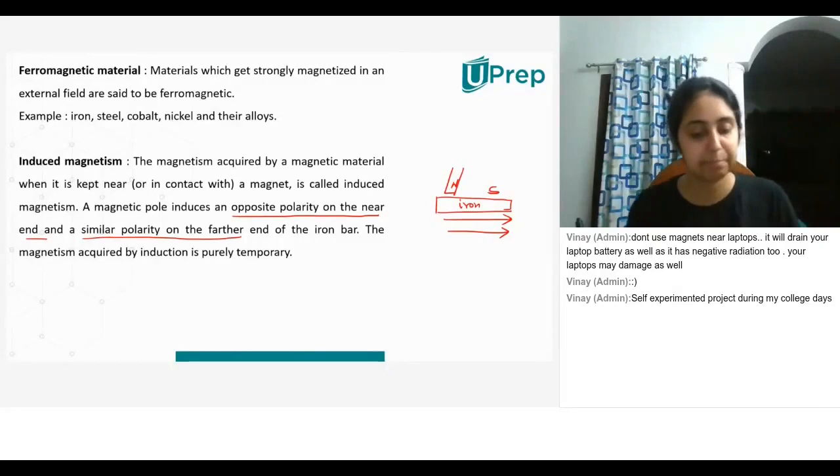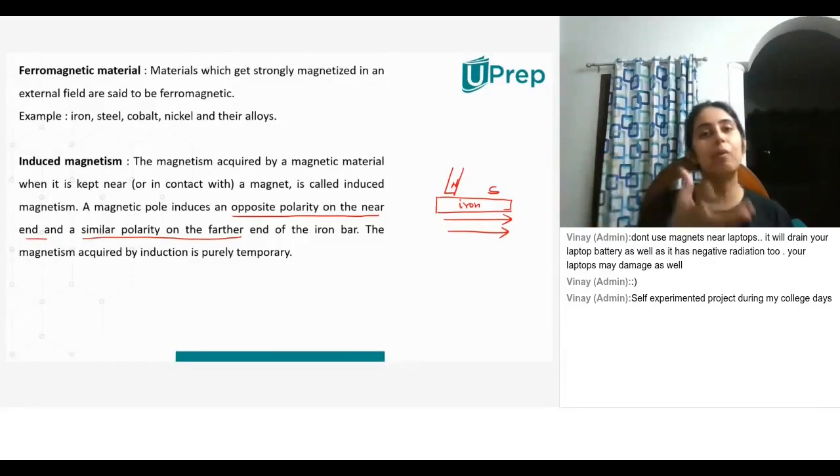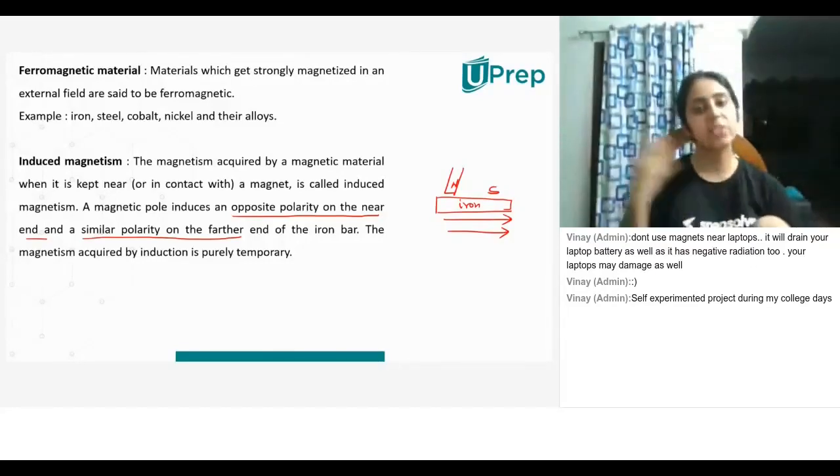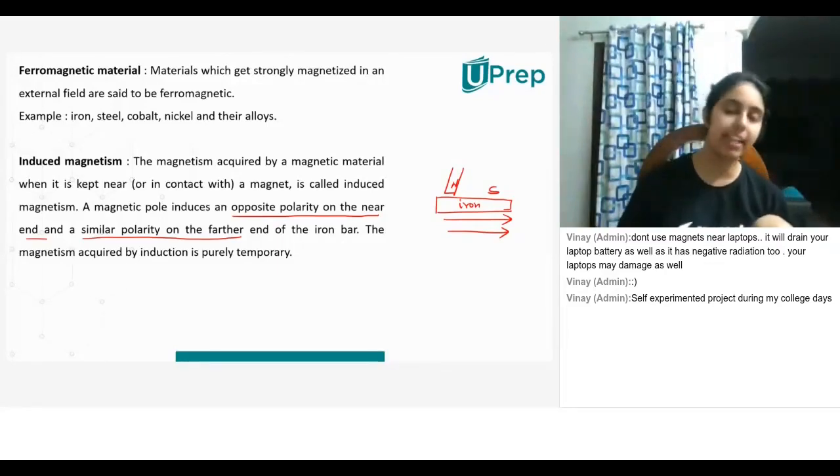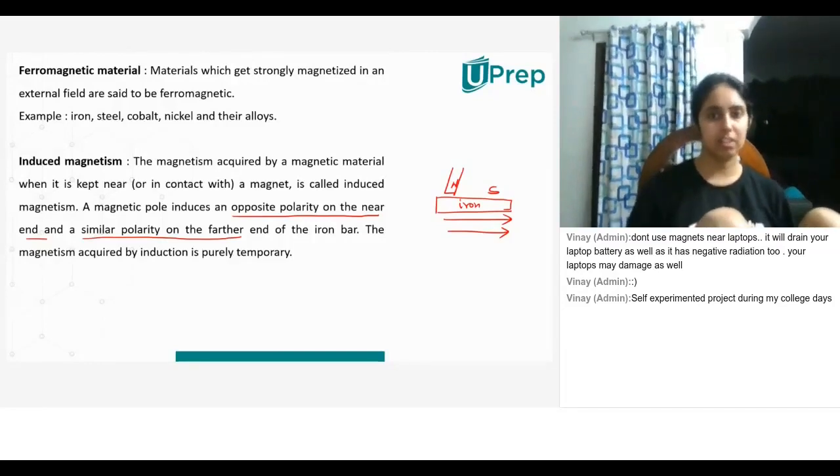So that's why it's so. Ma'am, can you please explain ferro, what do they mean in ferromagnetic material, external field? External field is nothing but magnetic field. Magnetic field will be outside the magnet, correct? Yes, ma'am. So it's external to the magnet. External means outside. So when I say external field, it means external magnetic field. Ma'am, can you wait on the slide for one second? I just wanted to note down one thing.